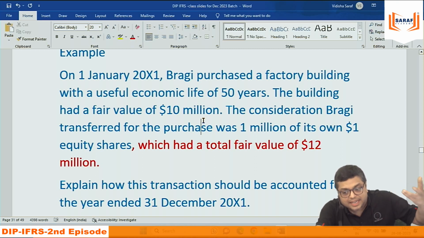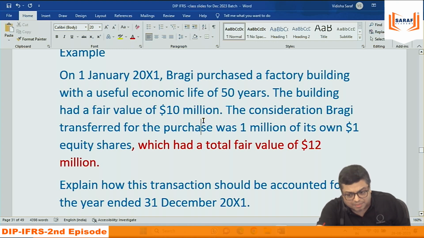Decrease in liability, debit. Decrease in asset, credit. Increase in liability, credit. That's the debit credit concept. In place of assets equals to liability and capital, we can say debit credit. For debit, there is increase in assets or decrease in liability. For credit, there is decrease in assets or increase in liability.